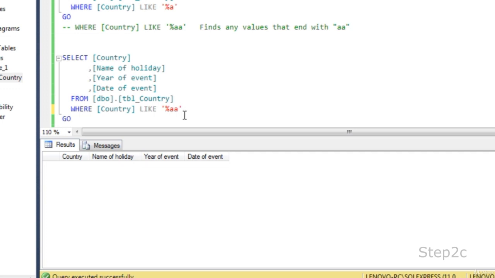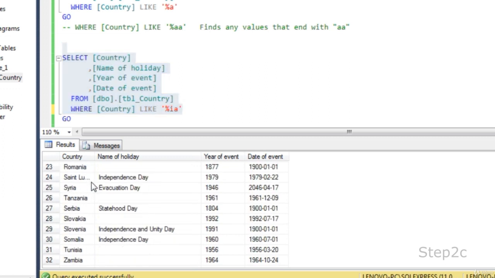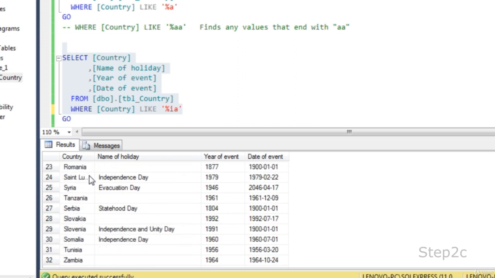So if you are looking for some data that end with IA, you should specify country name like '%IA'. That means any country name that ends with IA. There are some 32 records, so you will get all the 32 records that end with IA.